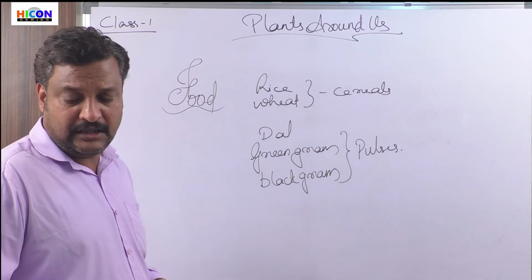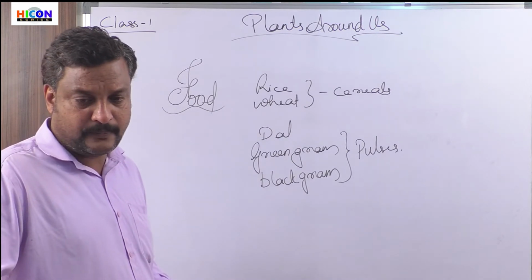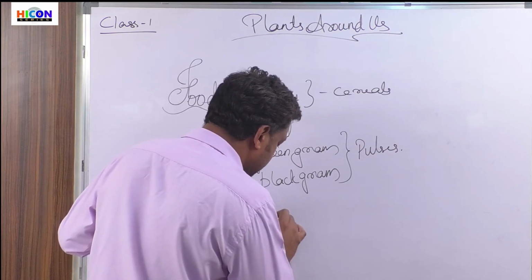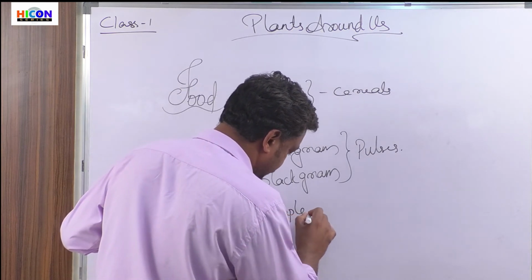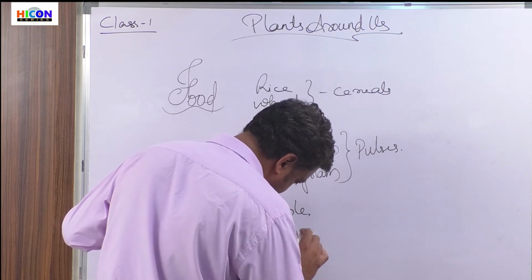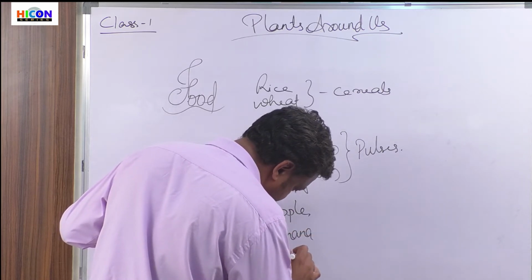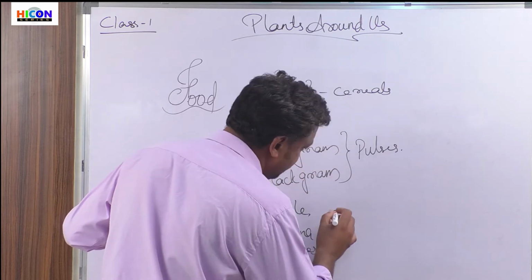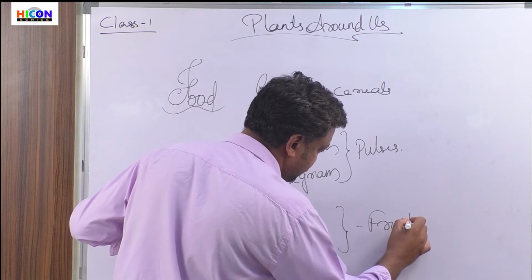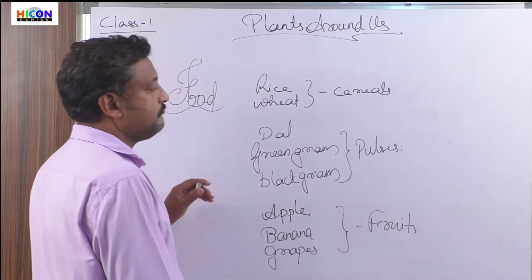Then we eat fruits: apple, banana, or grapes. What are these things? They are fruits.